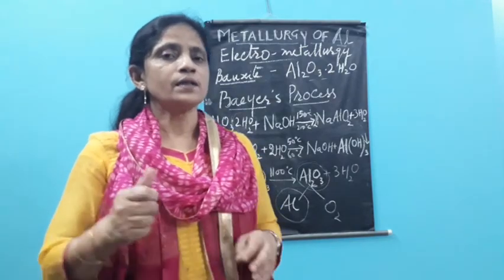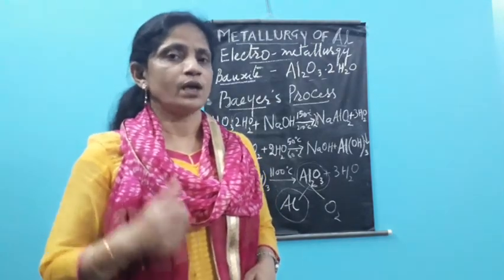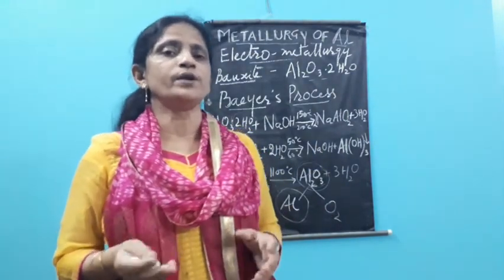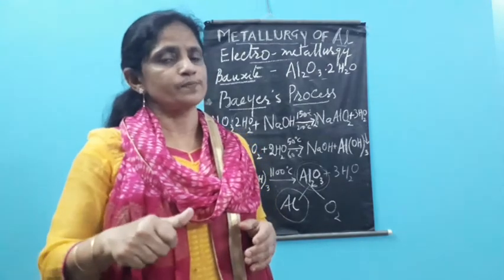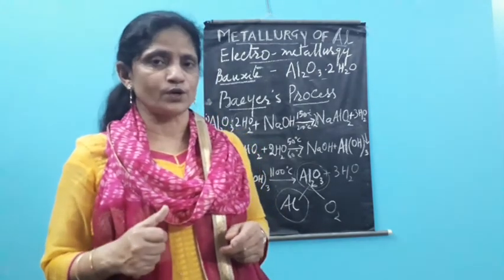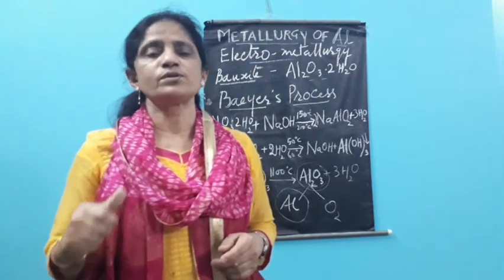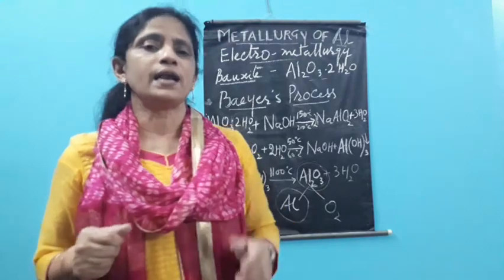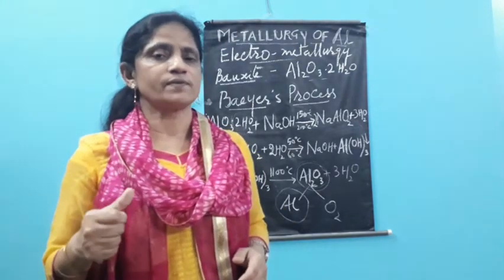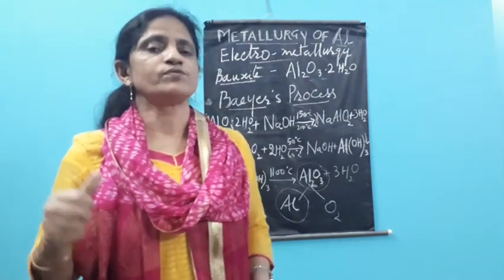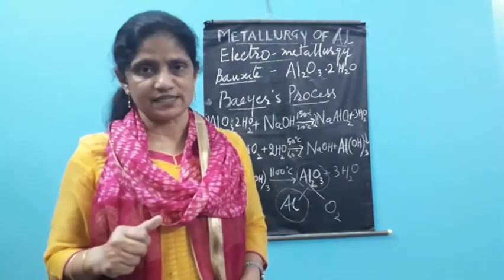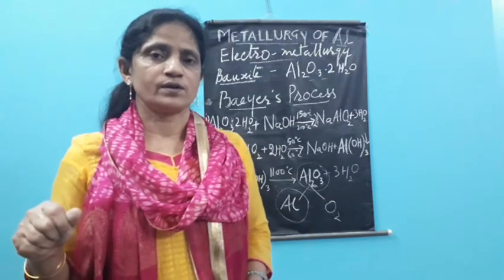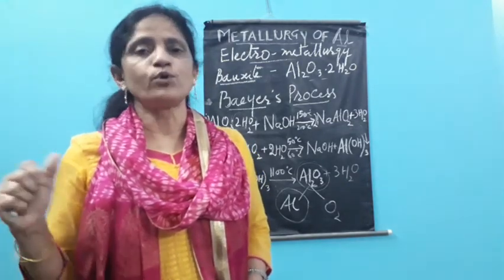That is why till the beginning of the 20th century, even though we were having a very good deposit of bauxite, we were not able to get aluminium in good quantity. We were spending too much money and the process was too lengthy. Besides that, it was also very expensive and the yield was very less. So that is why aluminium was one of the costliest metals. And at that time it was only within the reach of rich people. Only the rich could afford that.